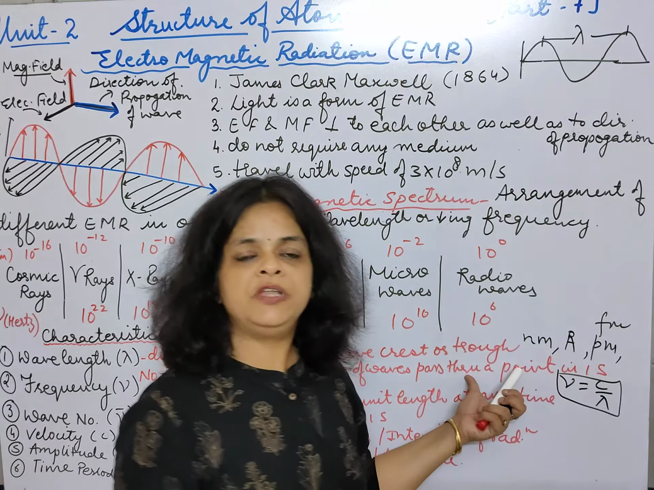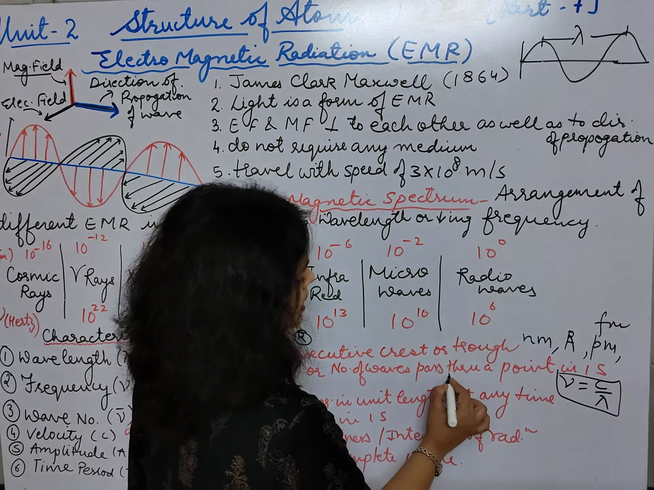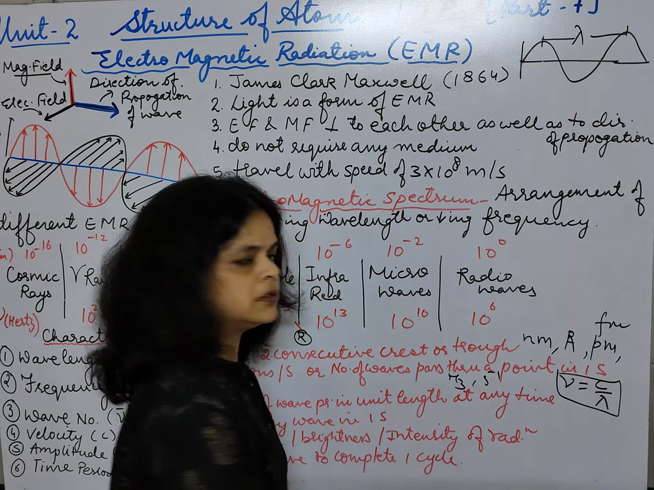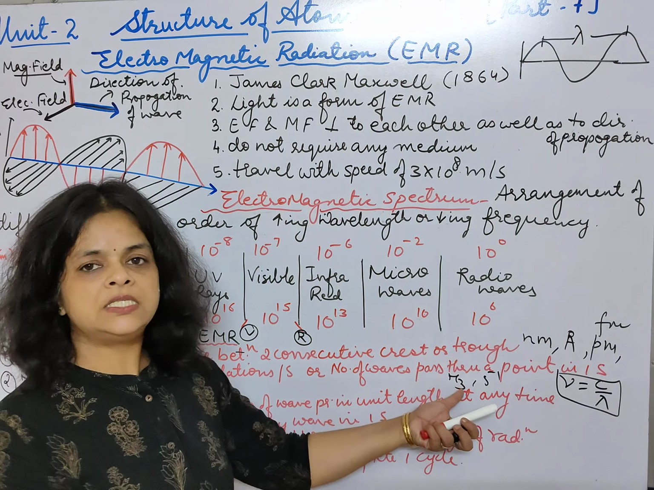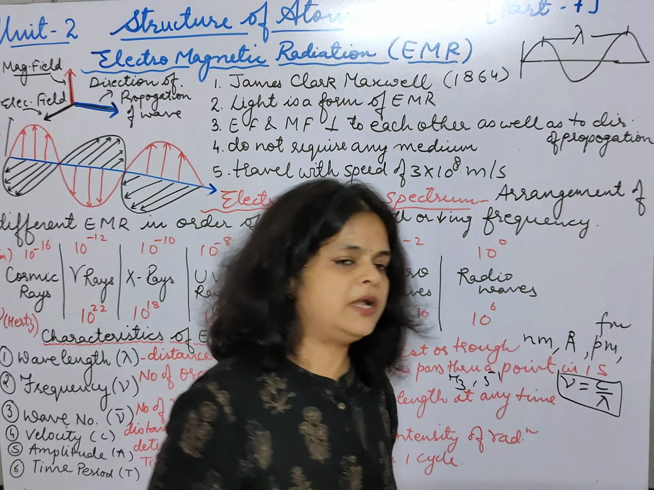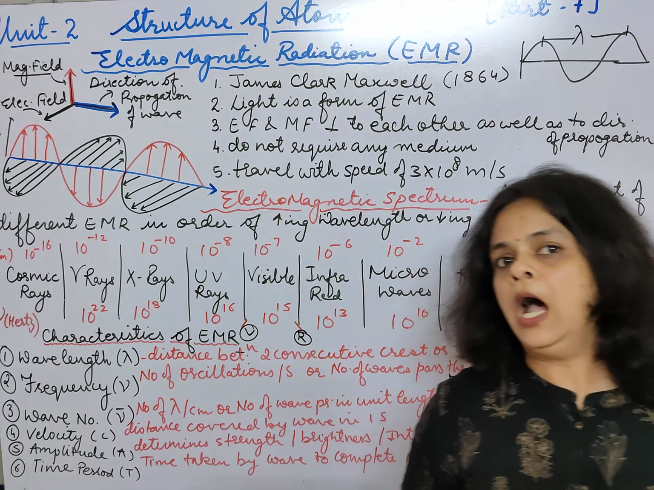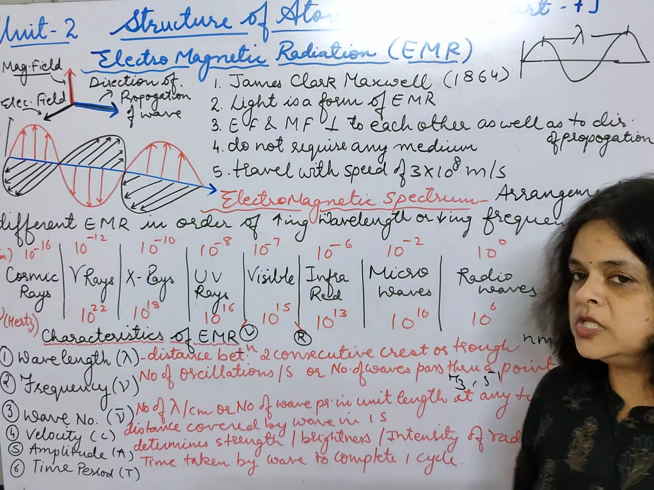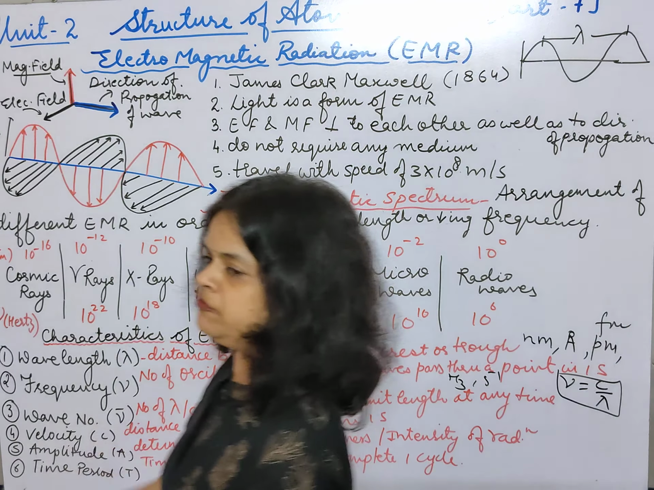What is the unit of frequency? It is either hertz or it will be second inverse. Okay, so the unit is hertz or second inverse, and what is the representation? Nu. And what do you mean by frequency? Number of oscillations per second. So these are the two terms, wavelength and frequency.